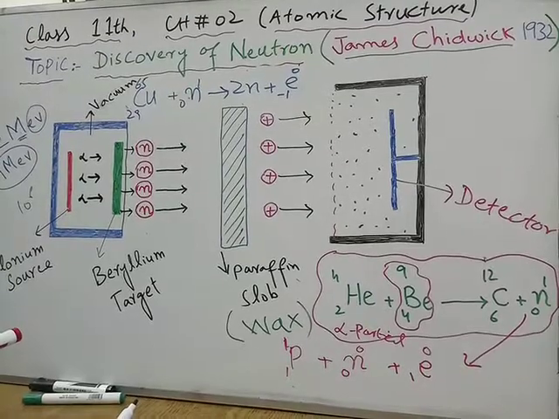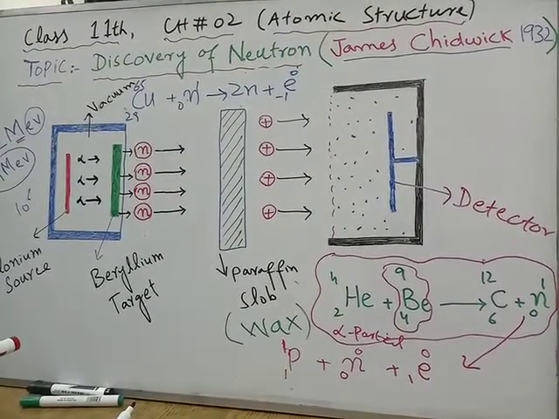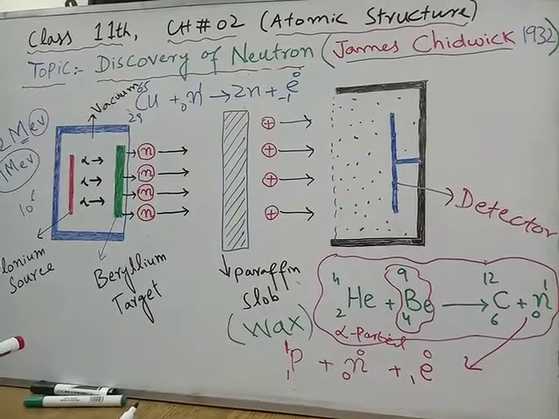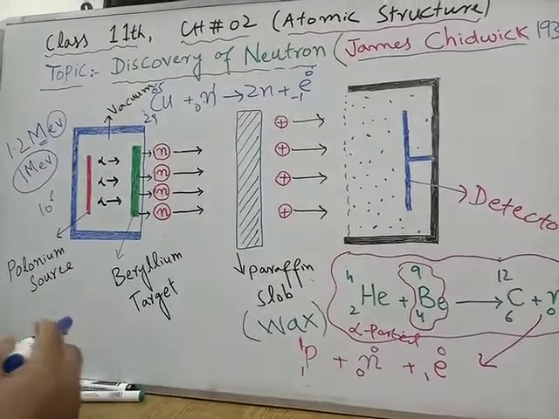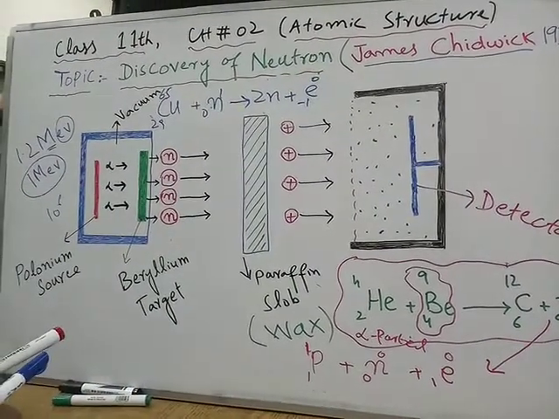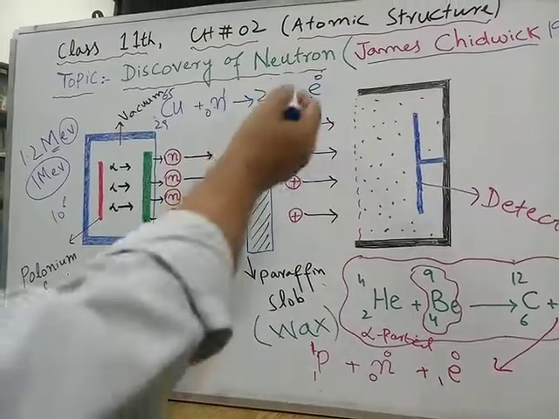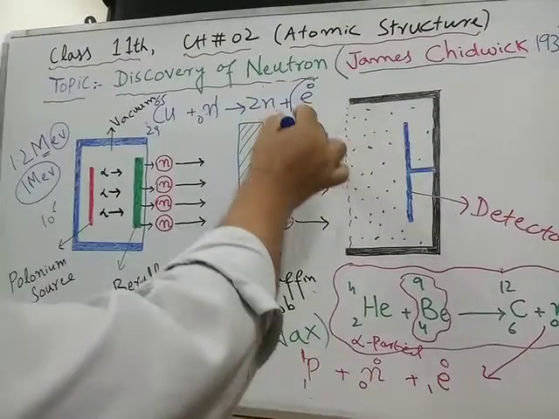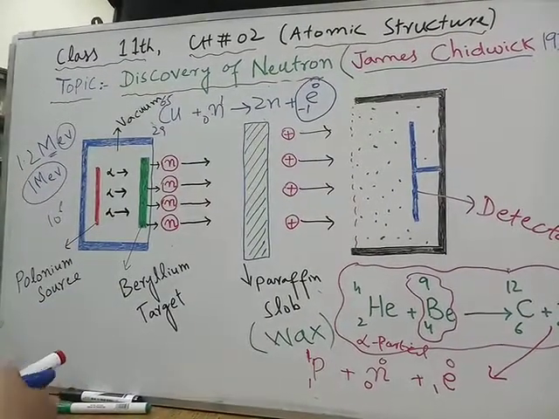So this was about some nuclear reactions which are carried out by this neutron. And these beta radiations are very, very important for medical purposes.